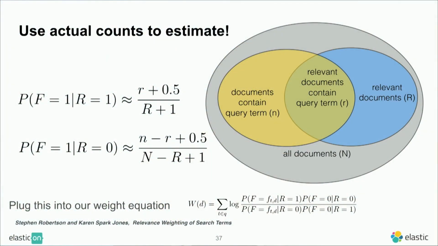So the probability that the frequency is 1, given that the relevancy is 1, is just dividing the number of relevant documents that contain the term by all the relevant documents, plus some smoothing parameters, which I'm not going to talk about. This is the basic idea. And the same way you can get the probability that the term occurs in a document even though it is irrelevant. Then you take these probabilities that you can actually get from your data and plug them into the weight equation that we saw before.